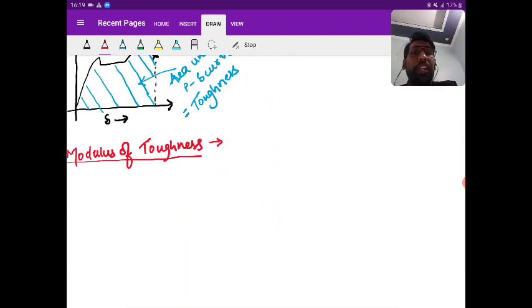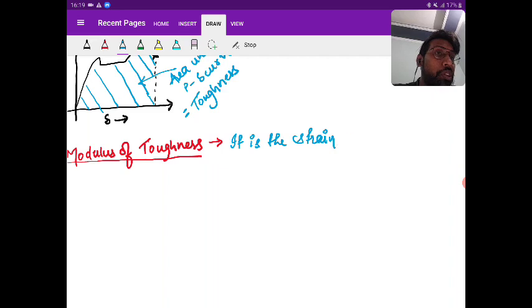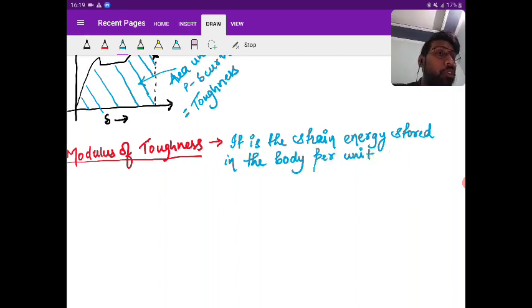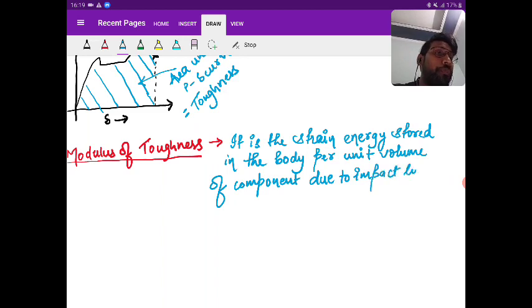So what I'm writing: it is the strain energy stored in the body per unit volume of component due to impact loading just before failure.